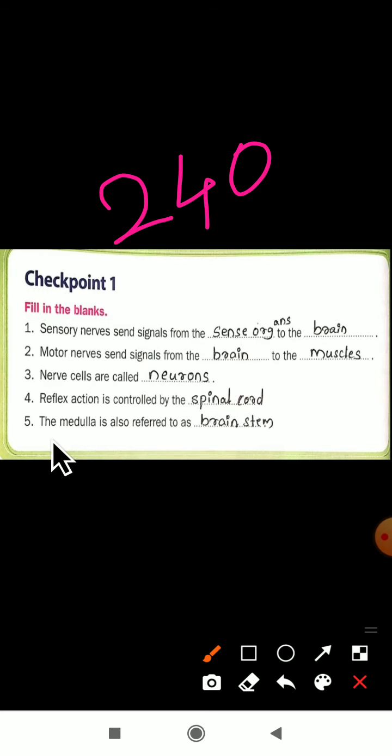The next one. The medulla is also referred to as brain stem. Yes, another name for the medulla is brain stem. Why is the medulla known as the brain stem? Because of its shape. Yes, how is the shape here? It is a stem-like structure. And it lies where? It lies at the base of the brain. So, it is known as the brain stem. Medulla is also referred to as the brain stem. This is about checkpoint number 1. Let us see the next checkpoint.